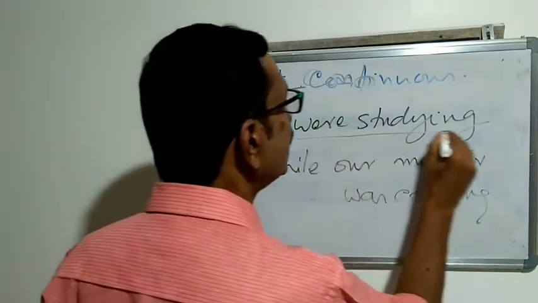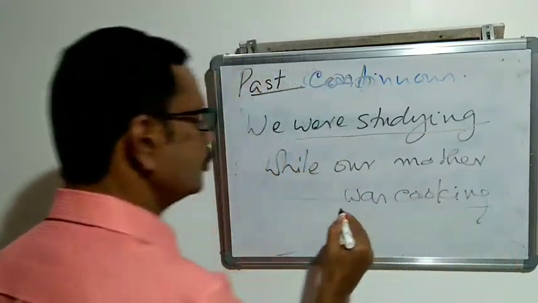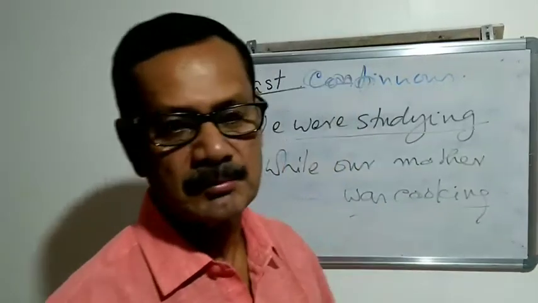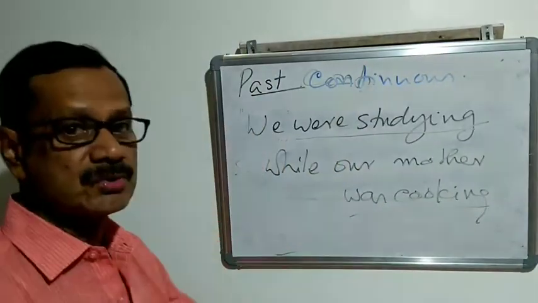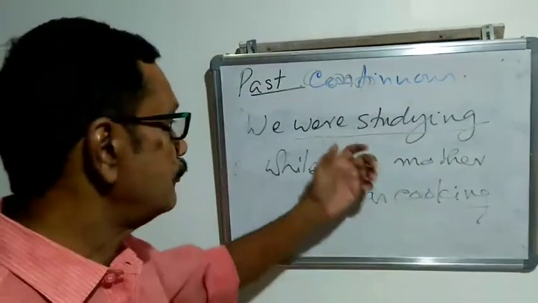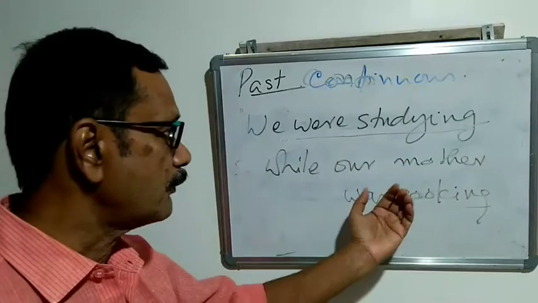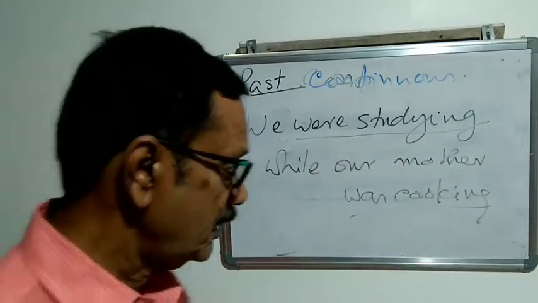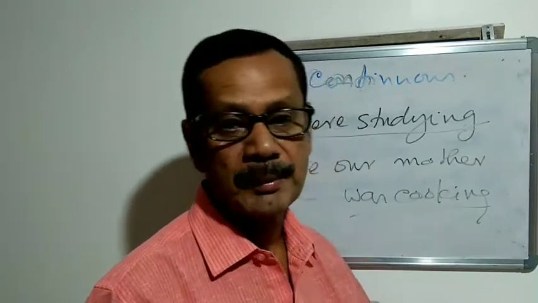We were studying, my mother was cooking. Both actions were in progress, going on at the same time. Both actions continuing at the time.